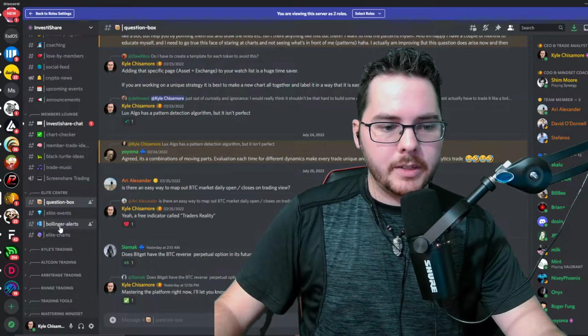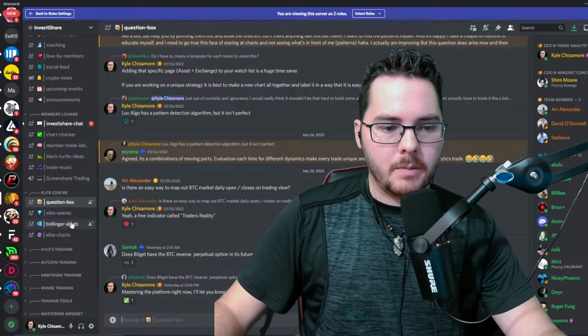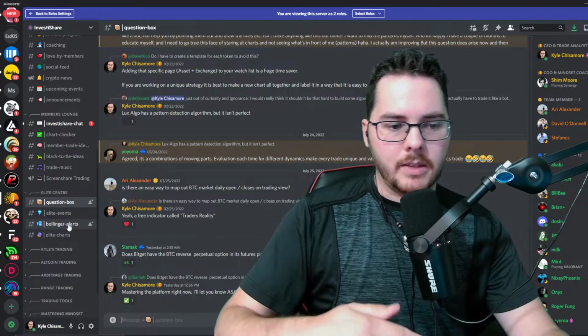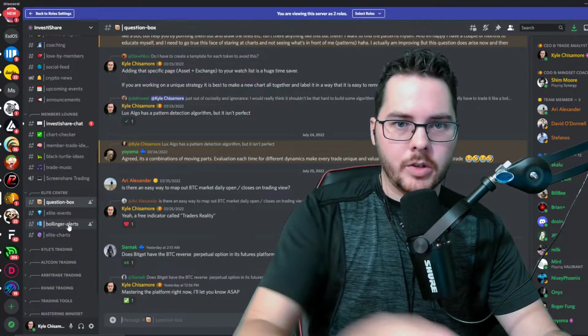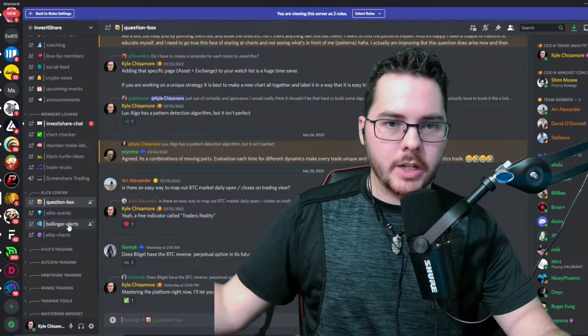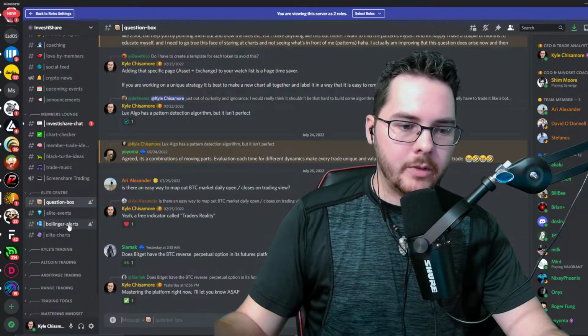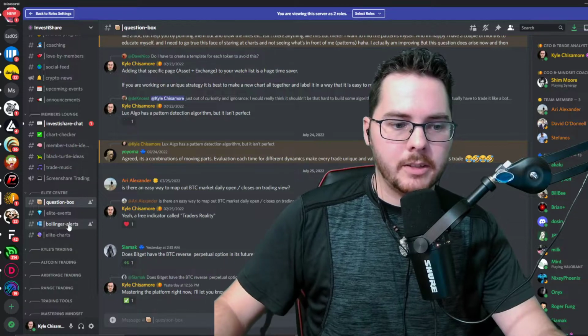Bulletin alerts. This is our own strategy where, I'm not going to click on it and show you, but basically it tells you when you should likely enter a long or a short when 3 different things occur in the market. So there's 3 different confirmations that it reads, and it tells you whether or not you should enter a long or short because of it.